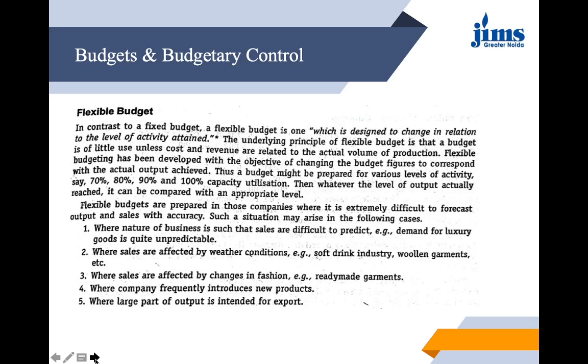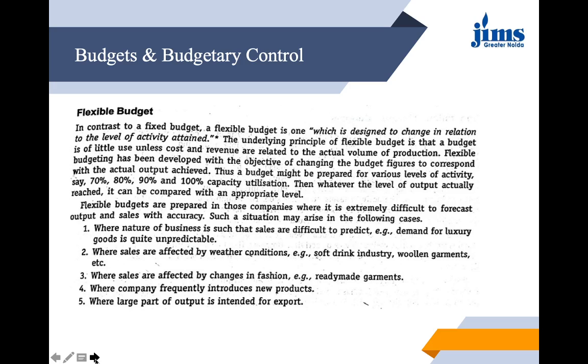So here, budget might be prepared at various levels of activity, means that at 70% capacity, 80% capacity, or 90% capacity, or 100% capacity. So then whatever the level of output actually reached, it can be compared with an appropriate level. Flexible budgets are prepared in those companies where it is extremely difficult to forecast output and sales with accuracy. Okay, so such a situation may arise in certain cases.